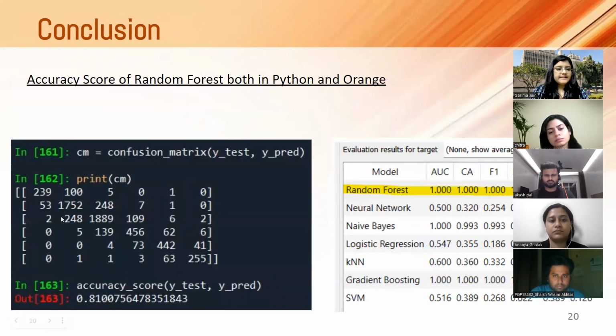Looking at the comparison here in the slide, you can see the Python code is also giving us the highest accuracy of 0.81. And here also it's giving the maximum accuracy under different parameters like area under curve, precision, recall, and all. So this is the best suited method for our data, and hence we are using this random forest method for the predictive analytics of the AQI data.